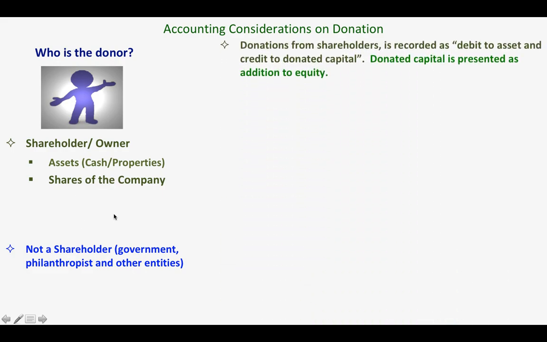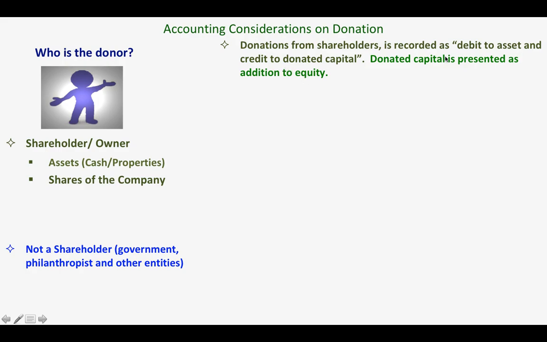Is it an asset or shares of the company? So the accounting consideration is this. Donations from shareholders is recorded as debit to asset and credit to donated capital. Donated capital is presented as addition to equity.